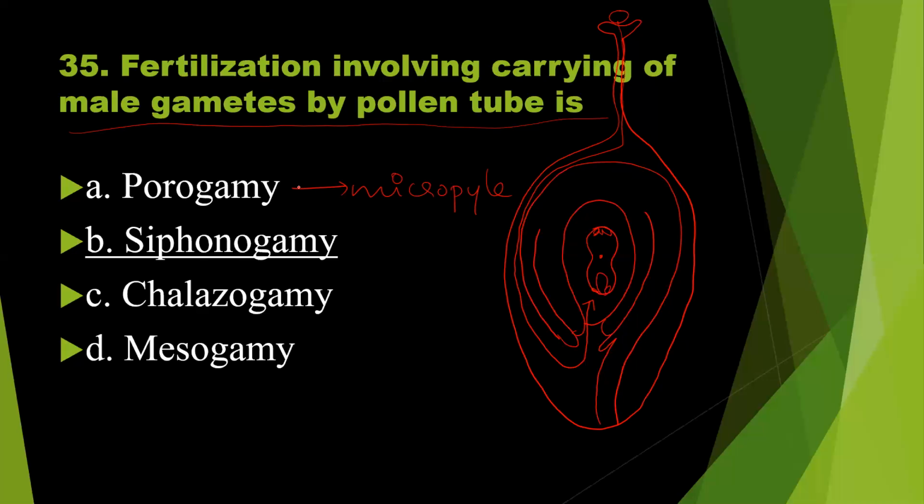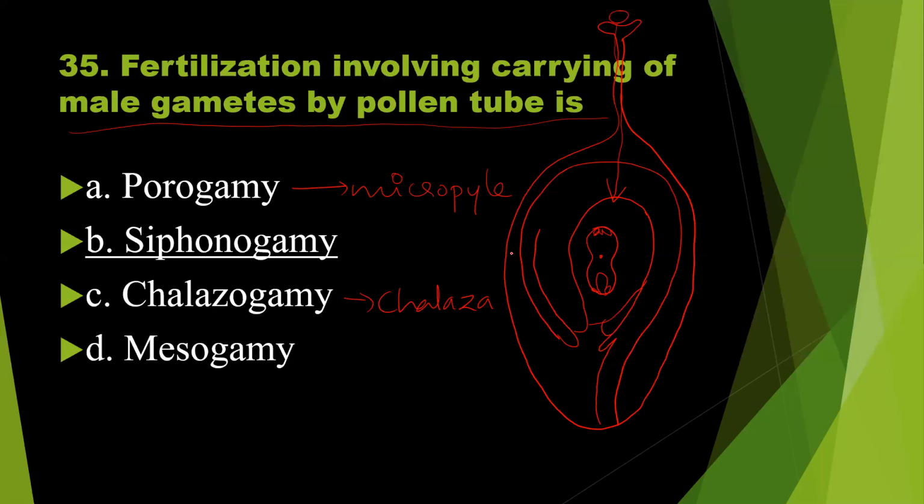Pore means opening. The entry of pollen tube into the ovule through the micropyle is called as porogamy. Sometimes what happens? The pollen tube enters into the embryo sac through the chalaza. If it enters through the chalaza, then it is called as chalazogamy. If the pollen tube enters into the ovule through the chalaza, that is called as chalazogamy.